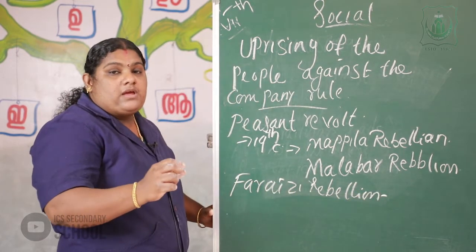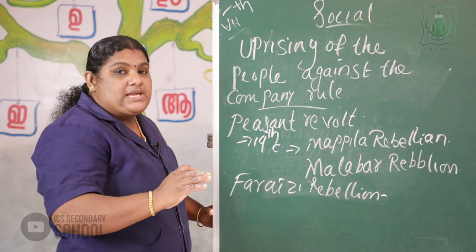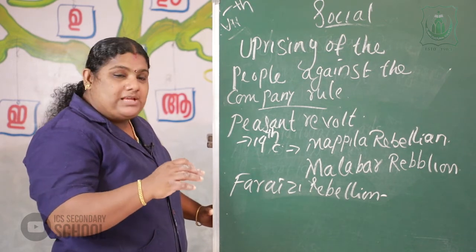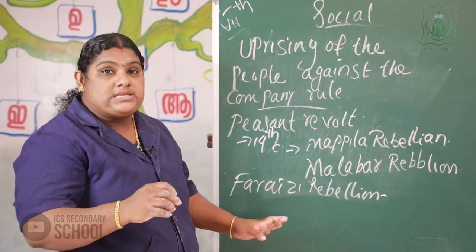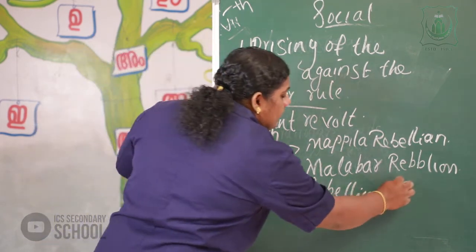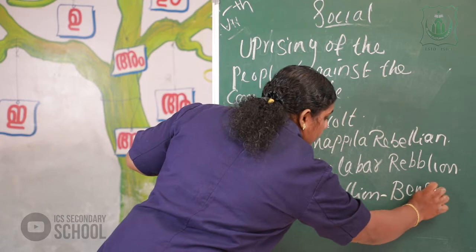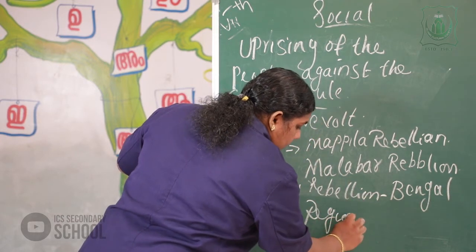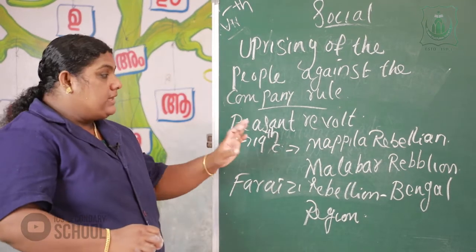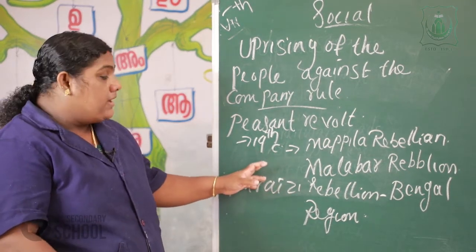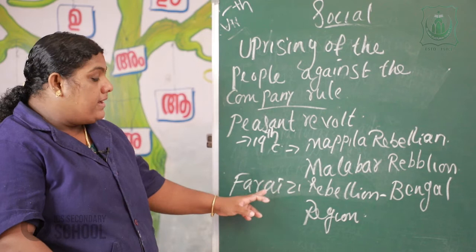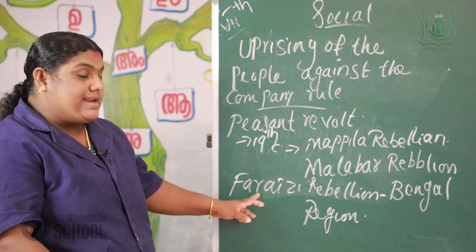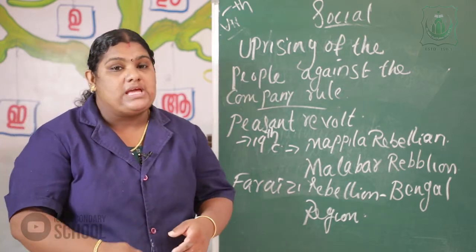In the Bengal region, a lot of peasant revolts were started at that time, in the 19th century. So this rebellion is known as the Faresi rebellion. It was a peasant revolt in the same condition and the same period as the Malabar rebellion. In Bengal, the peasants started a rebellion and it is called the Faresi rebellion.